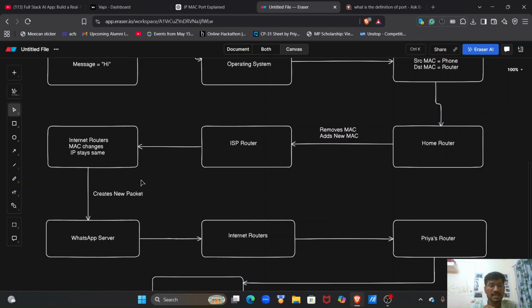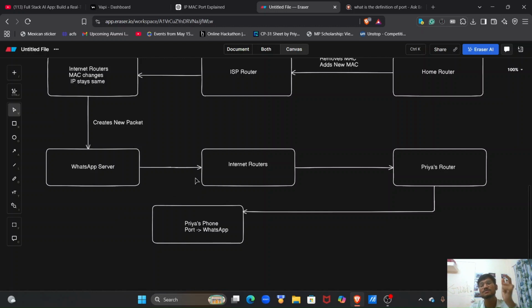Once this data has reached the main WhatsApp server, it comes back through the internet routers, and then again it comes back to Priya's router, or like in the example here, the receiver's router, and finally it comes to Priya's phone through the port in which WhatsApp is being used. And yes, the ports we are using are all temporary, and a port can be used by a different application as well.